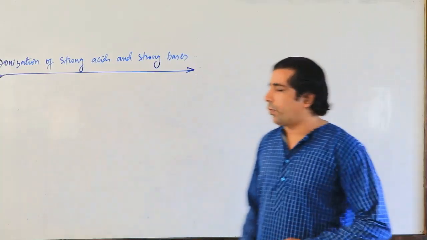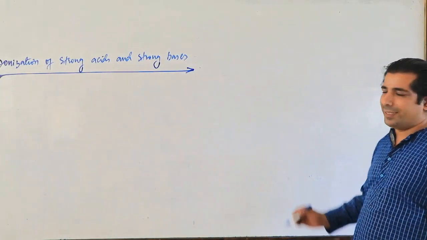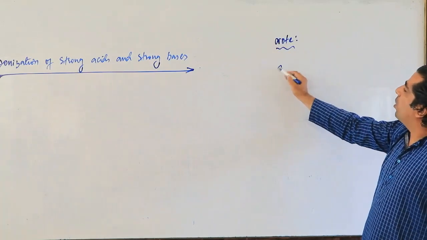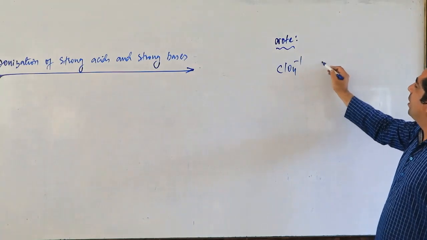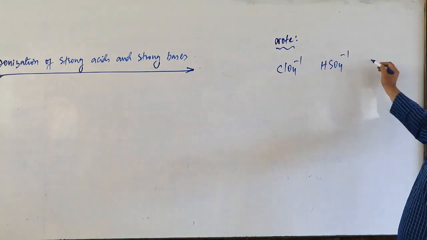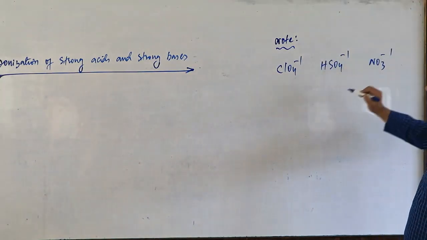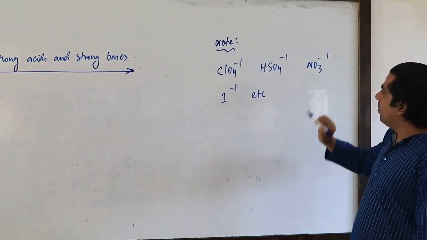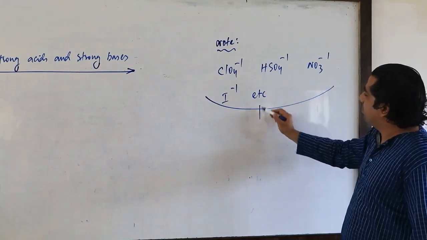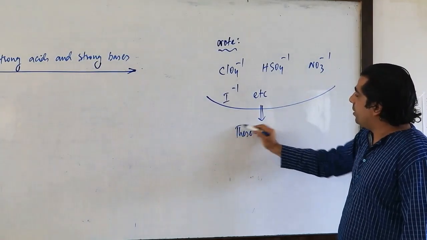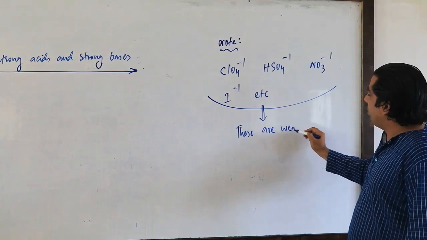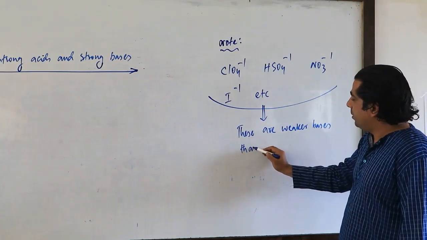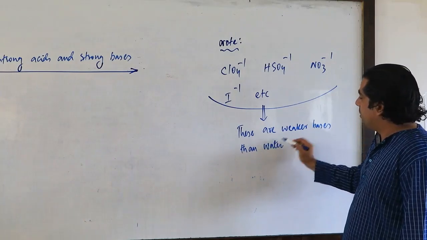Dear friends, from the strong Bronsted-Lowry acids, you got certain bases. And what are those bases? You got ClO4 minus, HSO4 minus, NO3 minus, I minus, etc. Remember, these are weaker bases than water.